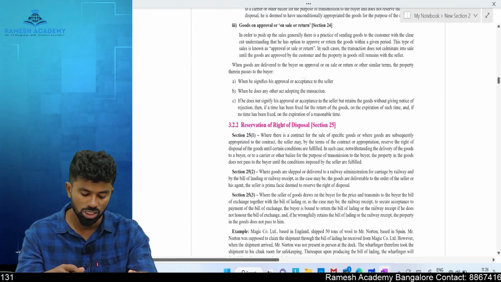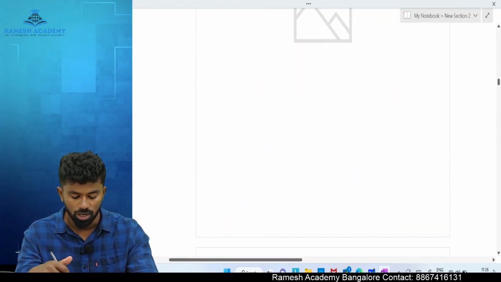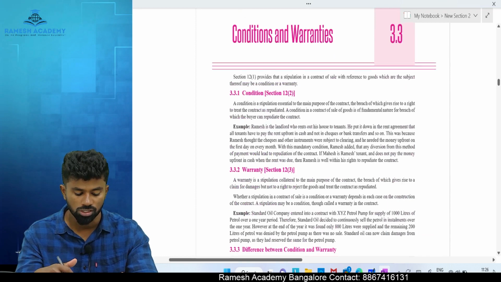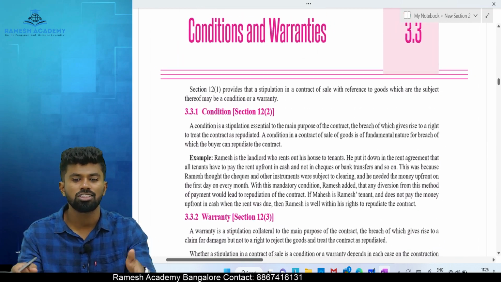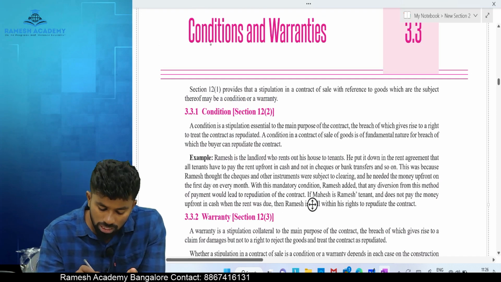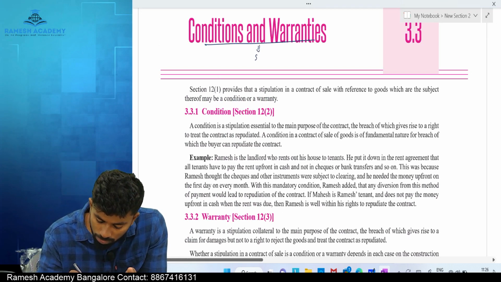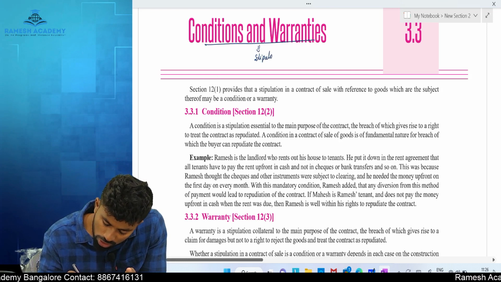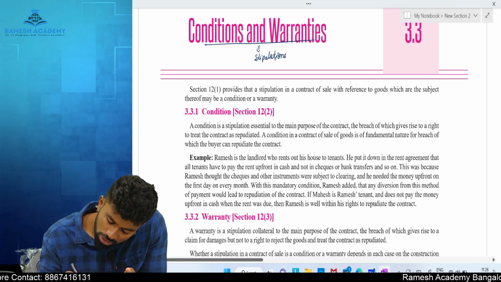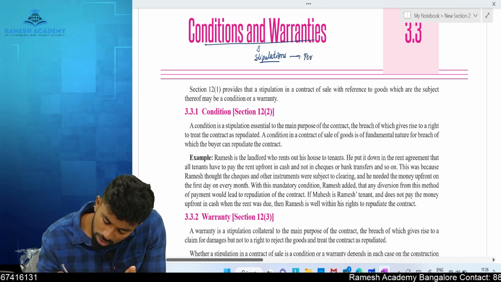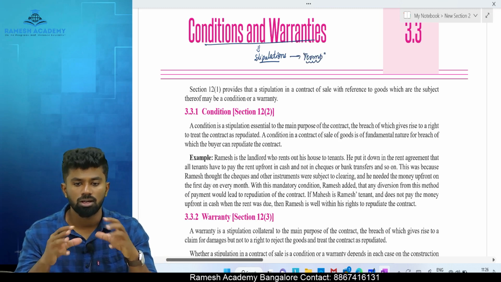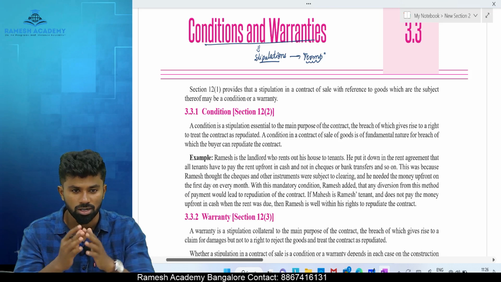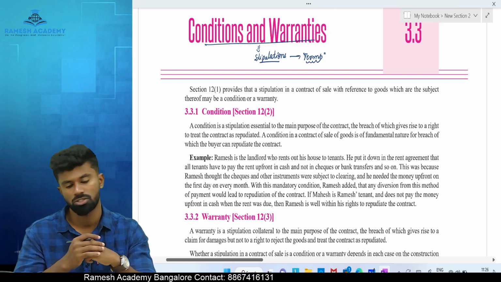Next, let us discuss section number 12. Sections 12 and 13 deal with conditions and warranties. Now, first of all, what are conditions and warranties? Listen carefully. These are nothing but stipulations. Now, what are stipulations, sir? Stipulations are nothing but terms. In legal language, we call the terms stipulations. So, whatever terms are agreed by the parties in a contract of sale are called stipulations.